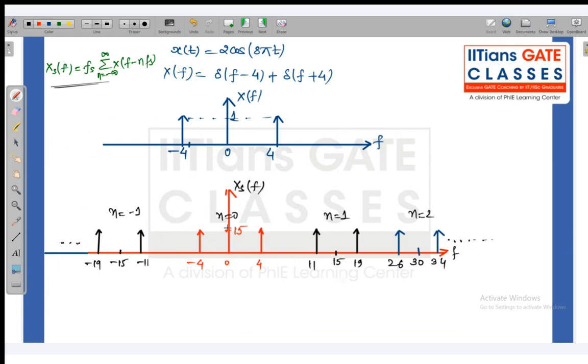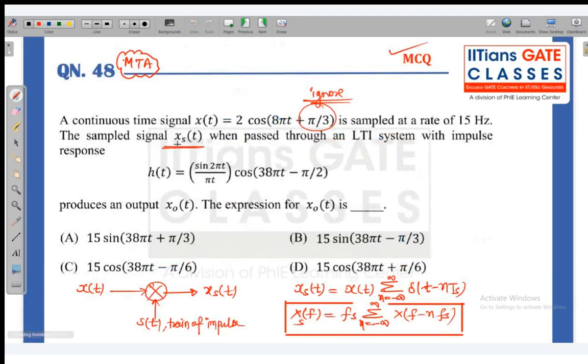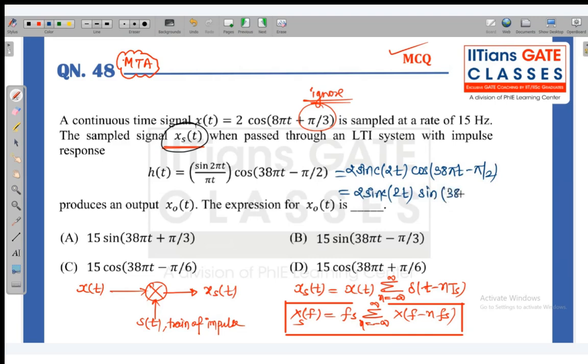So up to this point we have the sampled signal Xs(f), and now we pass it through the LTI system. Can I write h(t) like this? It can be written as 2 sinc(2t) cos(38πt − π/2), or I can also write 2 sinc(2t) sin(38πt), correct?